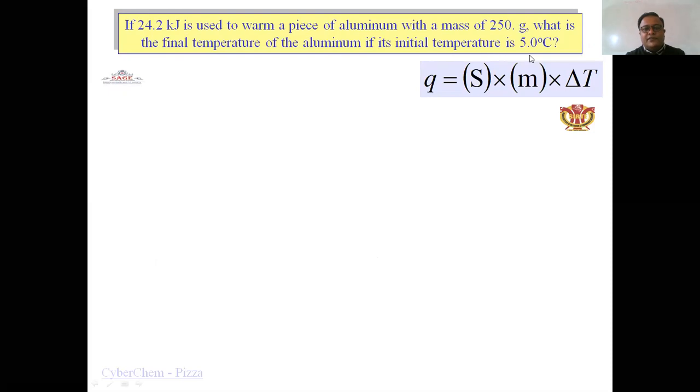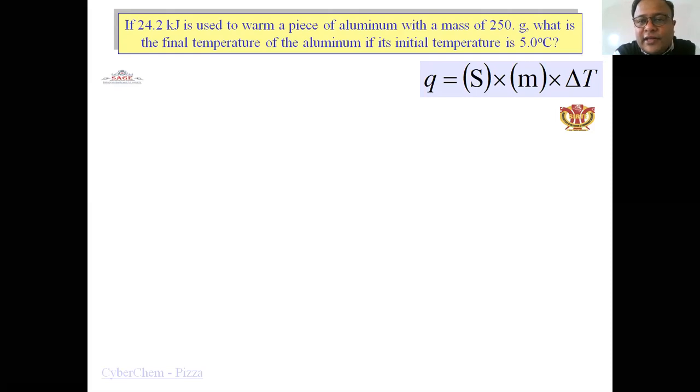The initial temperature is 5 degrees centigrade. We are calculating the final temperature. The initial temperature is given in the problem, and the heat transfer of 24.2 kilojoules is used to warm a piece of aluminum with a mass of 250 grams. The final temperature can be calculated by the given equation.